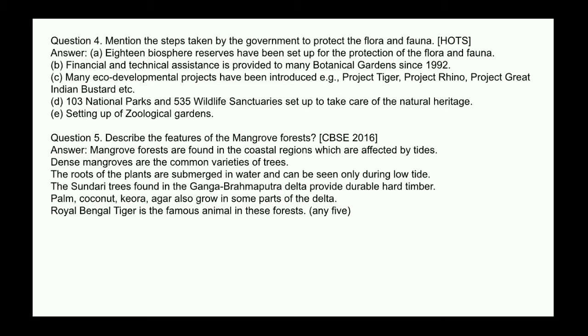Next question. Describe the features of mangrove forest. Answer. Mangrove forests are found in the coastal regions which are affected by the tides. Dense mangroves are the common variety of trees. The roots of the plants are submerged in water and can be seen only during low tide. The Sundari trees found in the Ganga-Brahmaputra delta provide durable hard timber. Palm, coconut, keora, agar also grow in some parts of the delta. The Royal Bengal tiger is the famous animal in these forests.